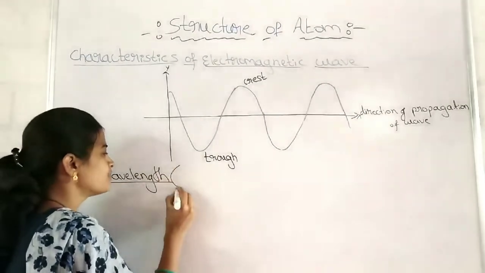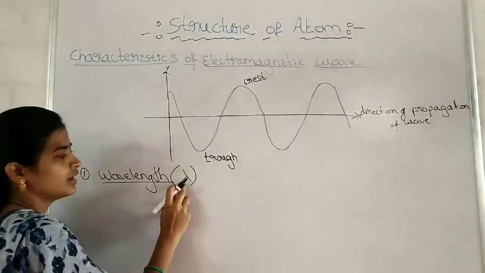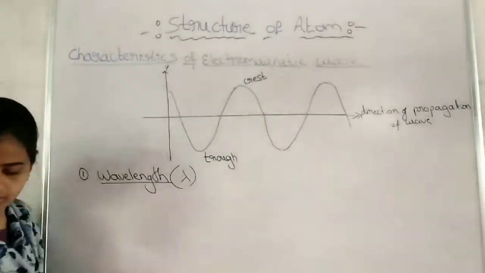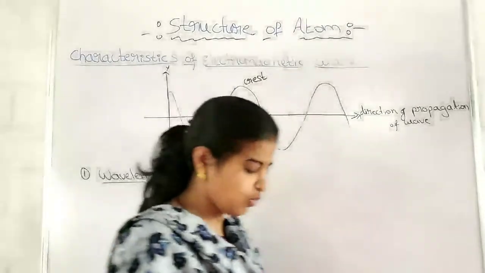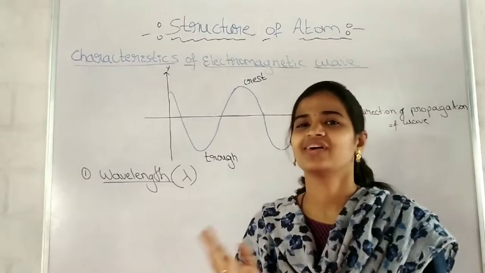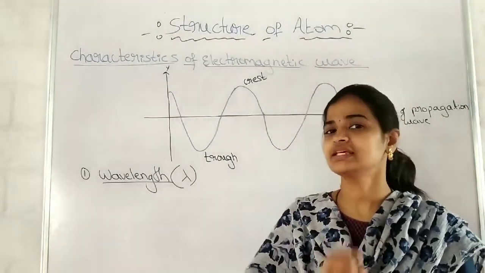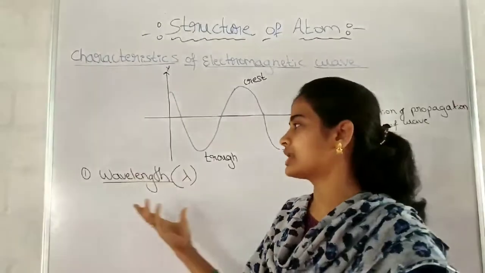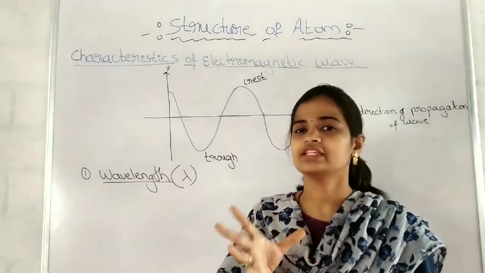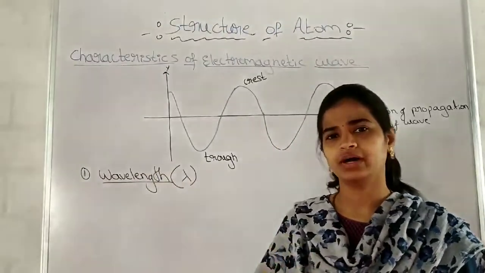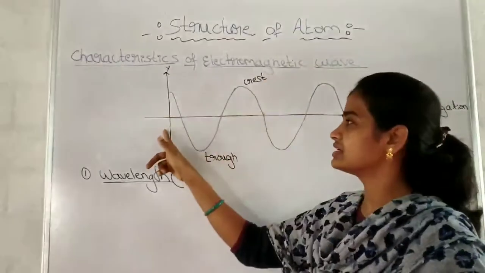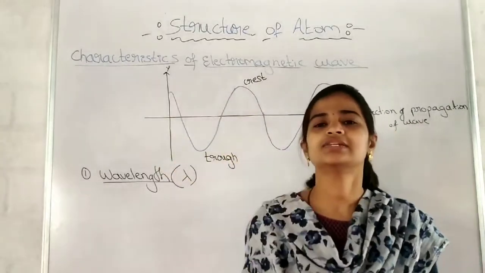The wavelength is represented with the symbol lambda. How is it pronounced? It is lambda. Then, what is wavelength? As the word itself gives the meaning, it is the length of the wave. But if I ask what is wavelength and you write that it is the length of the wave, that is wrong. You should give an idea of what is meant by wavelength. But how to consider the length of the wave? Whether from this to this we have to measure or this to this we have to measure. There should be a consideration, isn't it?